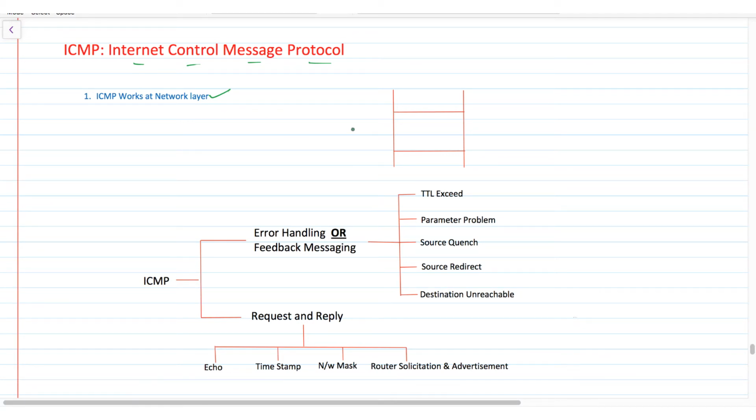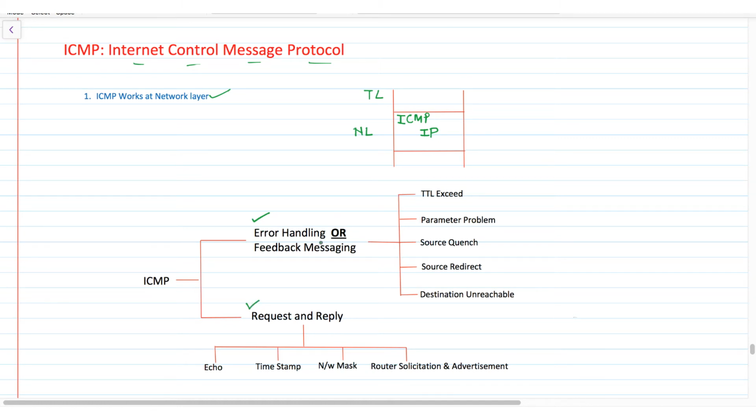Suppose this is the network layer, and at the heart of this network layer there is a protocol called Internet Protocol, or IP in short. The position of ICMP will be here, meaning ICMP resides between the transport layer and Internet Protocol. ICMP is used for two purposes. First is error handling or feedback messaging. Second is request and reply.